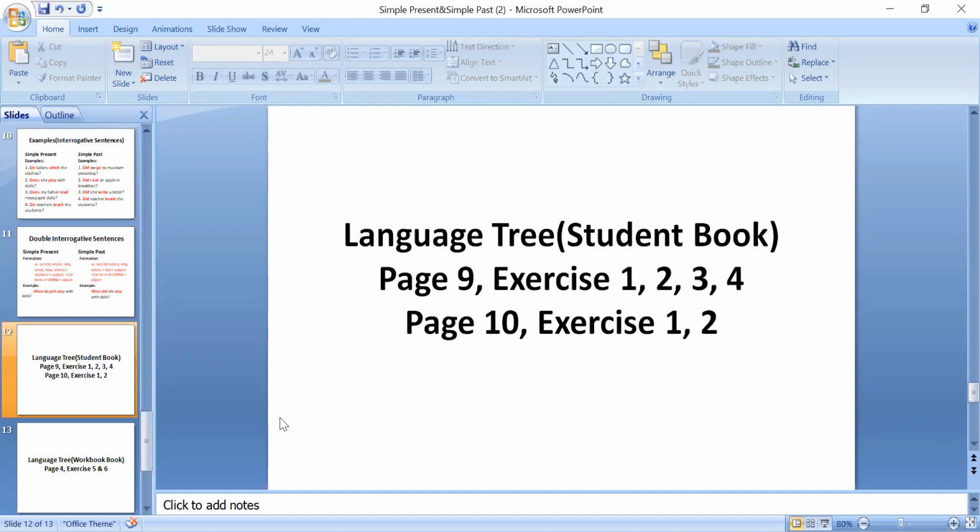Okay, class 5. I hope that you have opened your student book. Language Tree student book, page 9 and page 10.